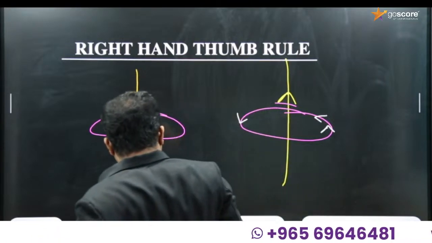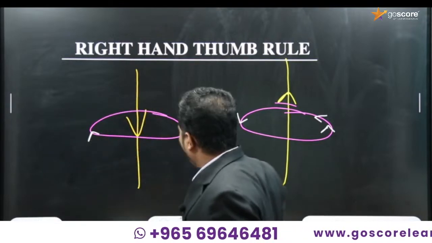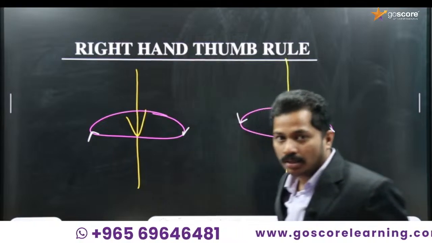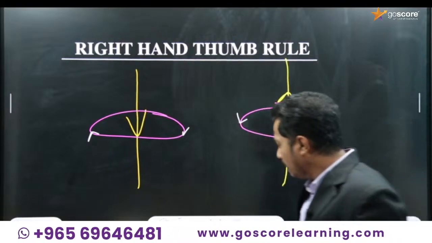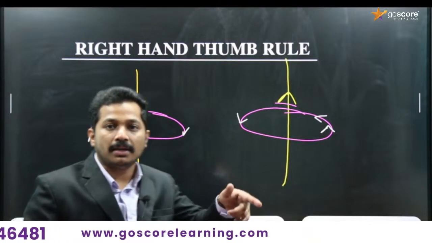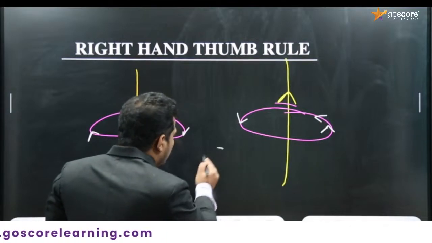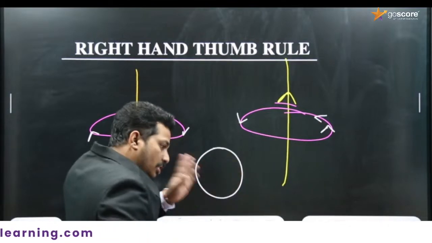On this side there will be an inward going magnetic field, and on this side there will be an outward coming magnetic field. Okay, so due to a straight current carrying conductor, there will be a magnetic field around it in a circular form. Suppose this is the magnetic field.